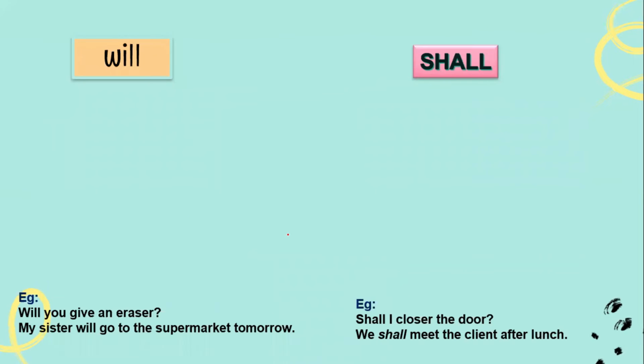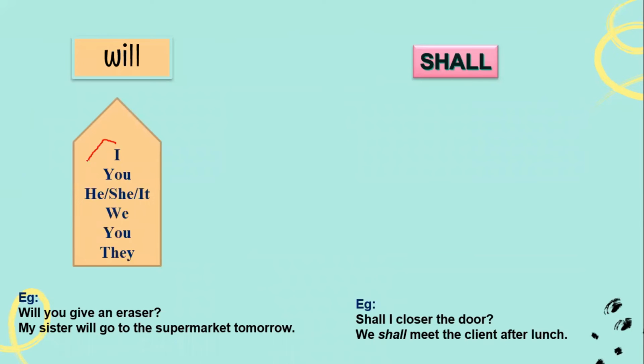And next we have will. We use will for all the subjects. For example, will you give me an eraser, or my sister will go to the supermarket tomorrow.